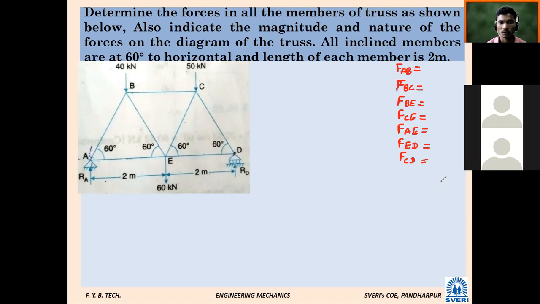What will be the nature of forces? Either tensile or compressive. Okay, likewise we also want to find. First problem you have to see very carefully. Remaining problems you can solve very easily.